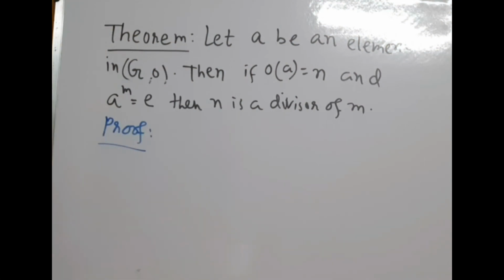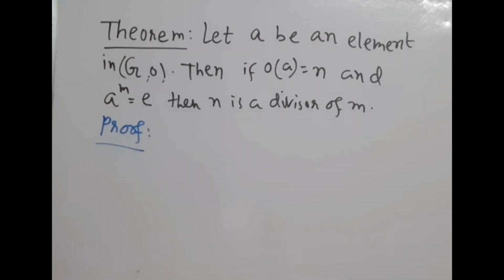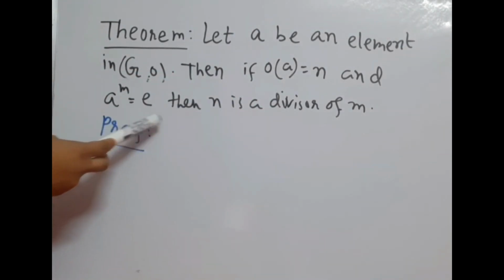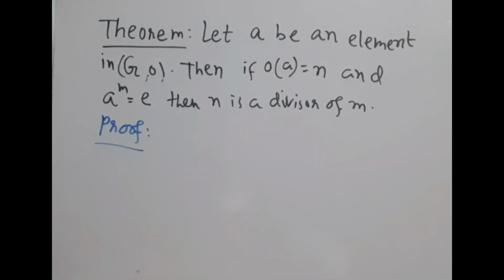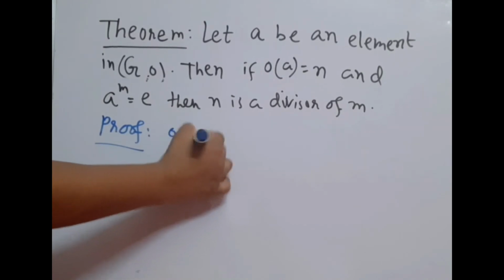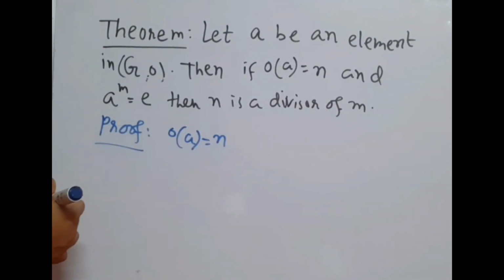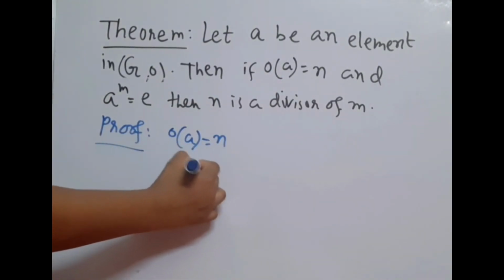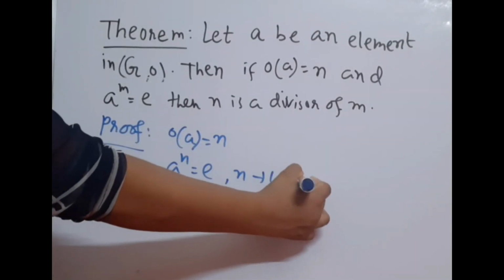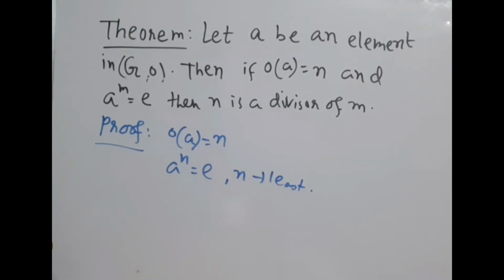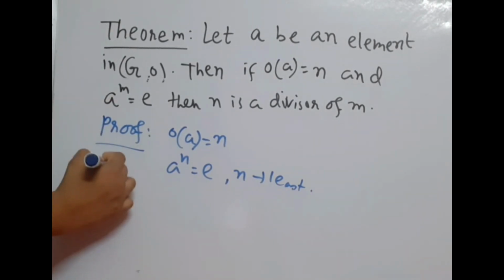Okay, the theorem is: let A be an element in G, if order of A is n and A to the power m is e, then n is a divisor of m. So let's start the proof. Since order of A equals n, we write that A to the power n equals e, where n is the least positive integer. From the definition of order of an element, we have A to the power m equal to e.